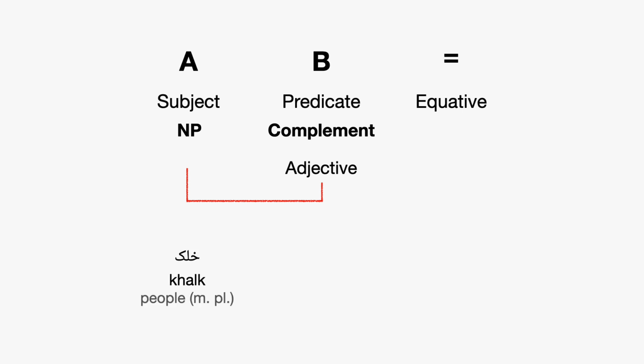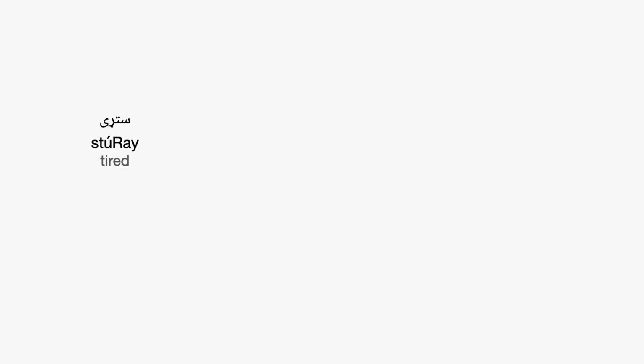So the stare changes to stare because it's a feminine form of that. If I say khalak, people, then it's masculine plural. And then I have to use sturdy. So stare changes to sturdy because that's the masculine plural form. And then again, the equative agrees. So khalak sturdy, the people are tired.